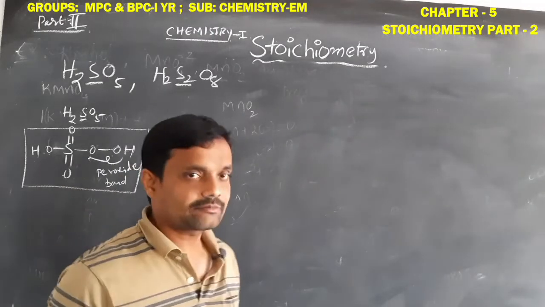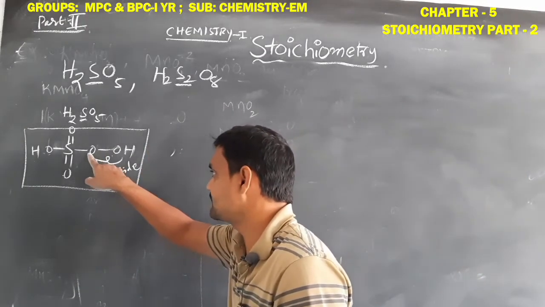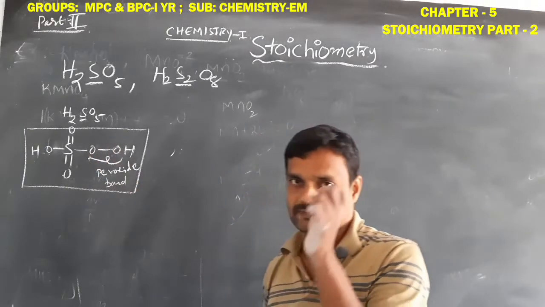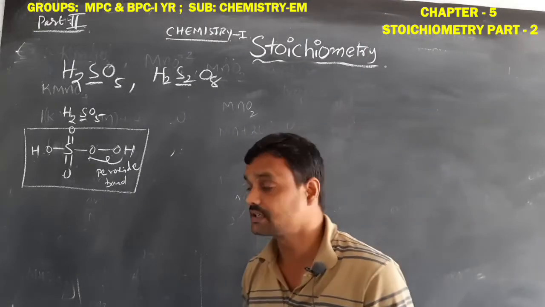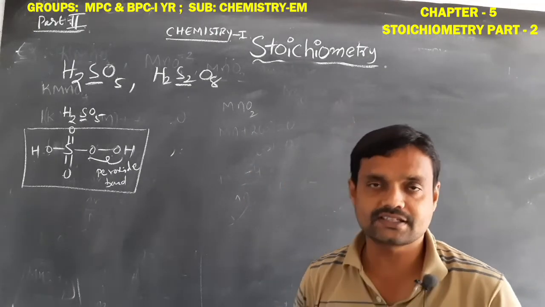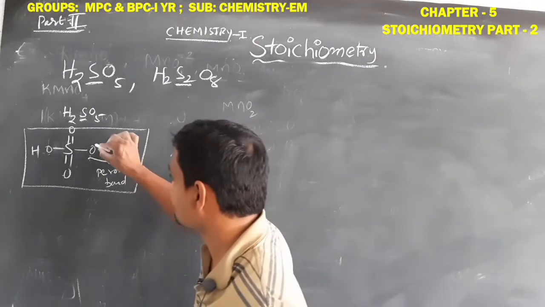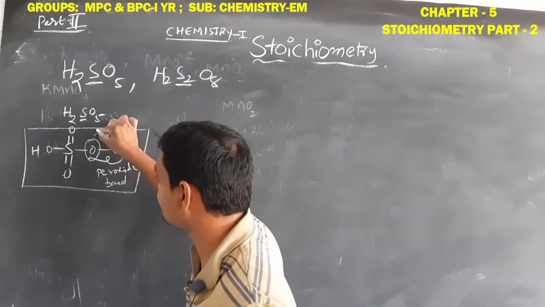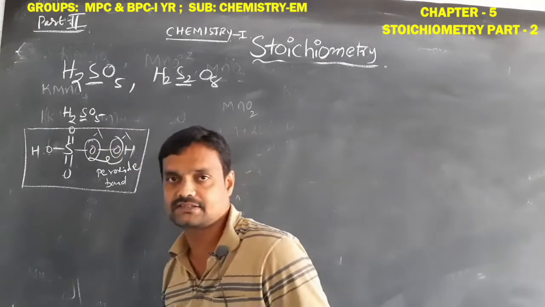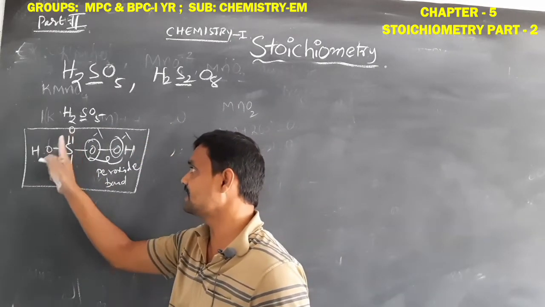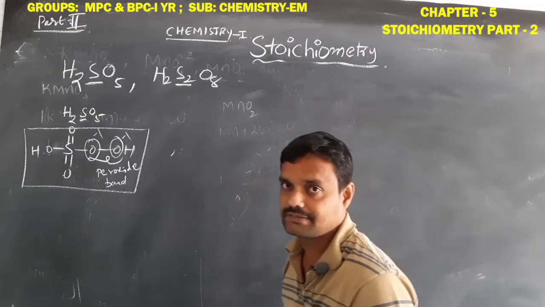How we can determine the bond is a peroxide bond means, when the bond is present between oxygen and oxygen atom, that bond is considered as peroxide bond. Okay students, so when oxygen is involved in the peroxide bond, already we have to know its oxidation number is minus 1. So this oxygen number is minus 1. This oxygen atom oxidation number is also minus 1. Remaining 3 oxygen atoms do not involve in the peroxide bond. So its oxidation number is the normal, that is minus 2.